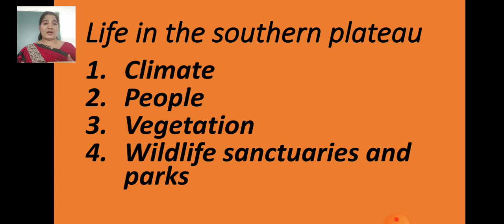Okay children, then we have to know about the vegetation, crops like jowar, bajra, cotton, sugarcane, rice. Okay, all these things, grapes, you should know, spices in abundance are there. Then wildlife sanctuary, you should know about the national park. Okay, Kanha National Park is there, Annamalai Wildlife Sanctuary is there. So all these things you have to keep in your mind and you have to study for your exam.